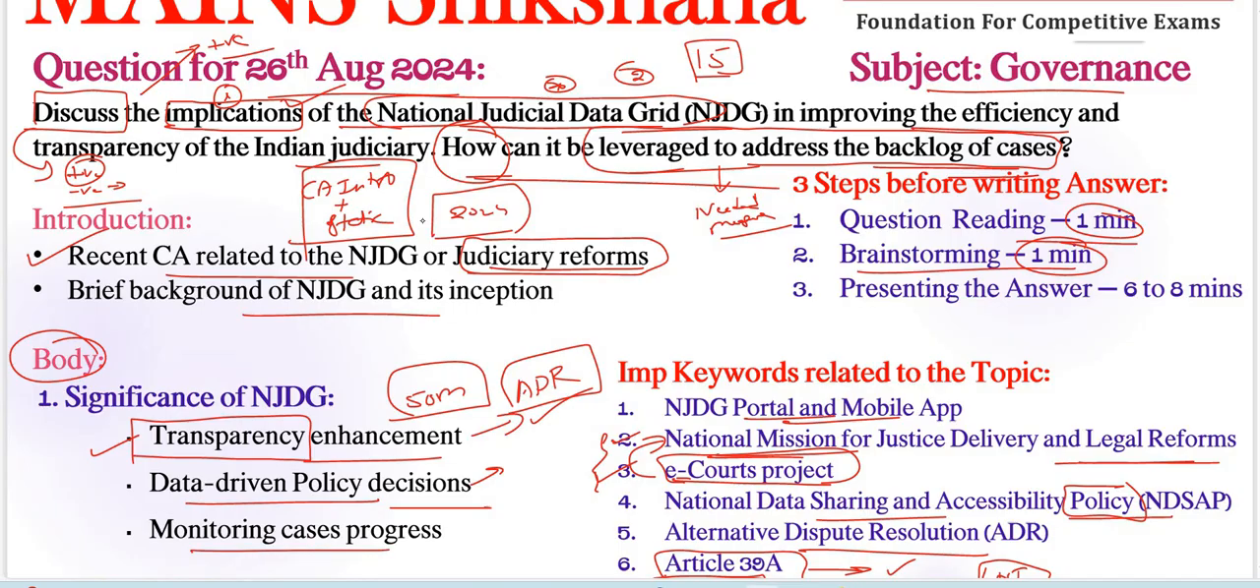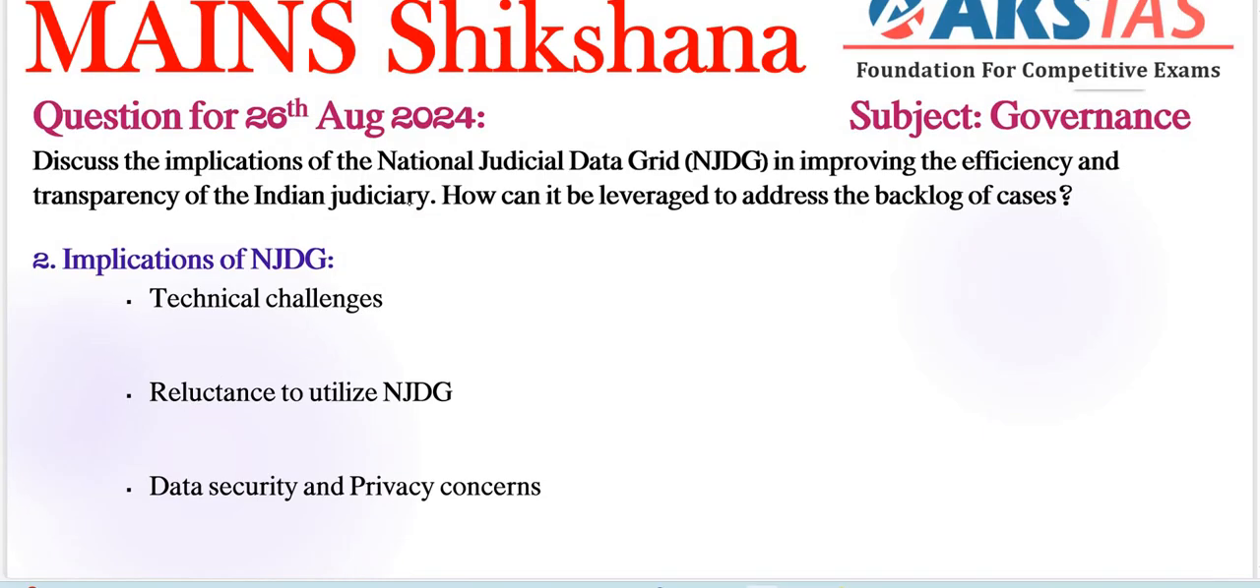Next, coming to monitoring case progress. This platform allows stakeholders to monitor the progress of cases, enabling better management and timely intervention in delayed cases. For example, NJDG highlighted the bottleneck in family courts, leading to focused efforts to expedite these cases in several states. These types of examples, reports or facts need to be included as a justification to our points.